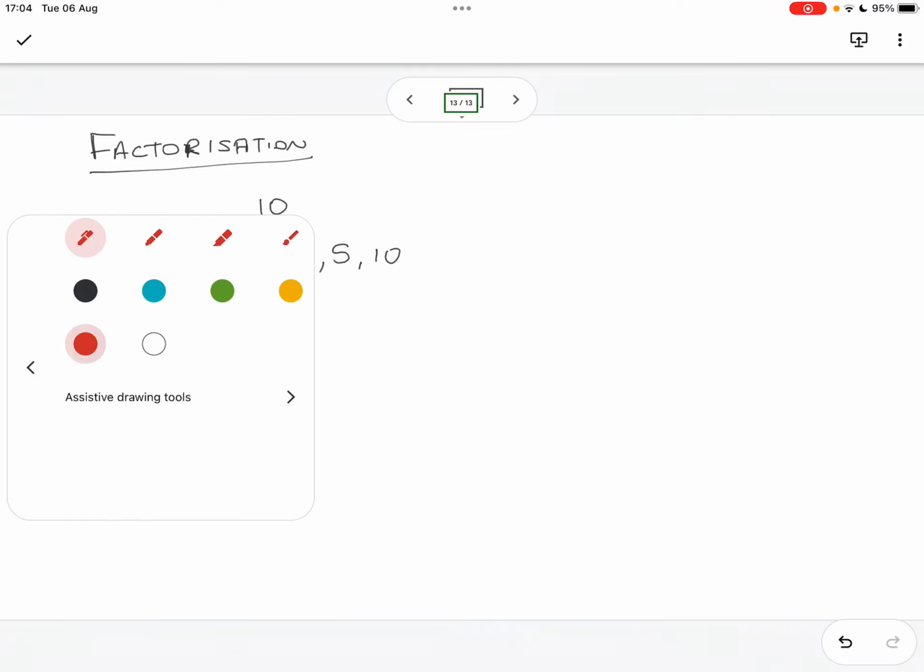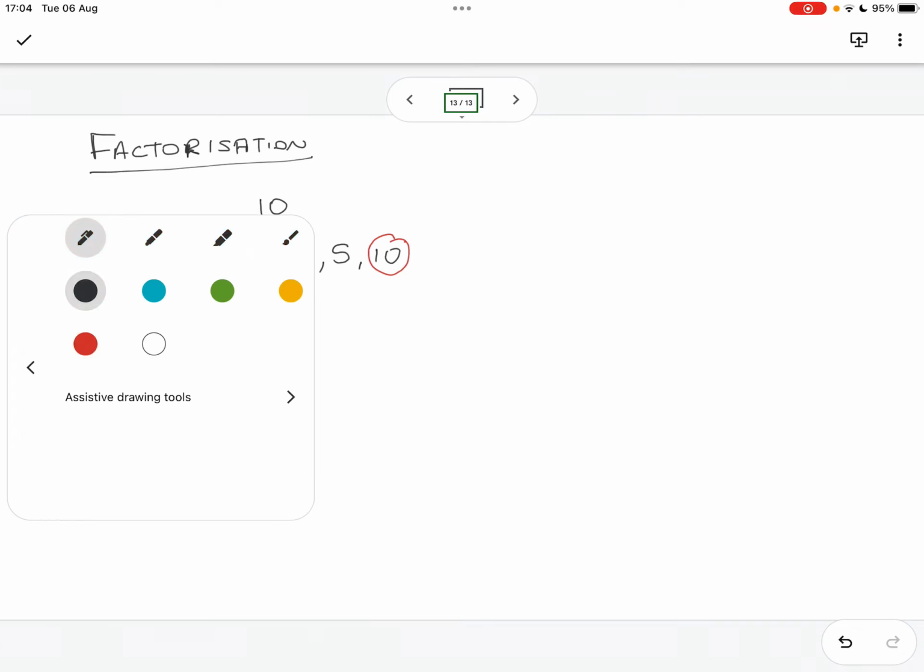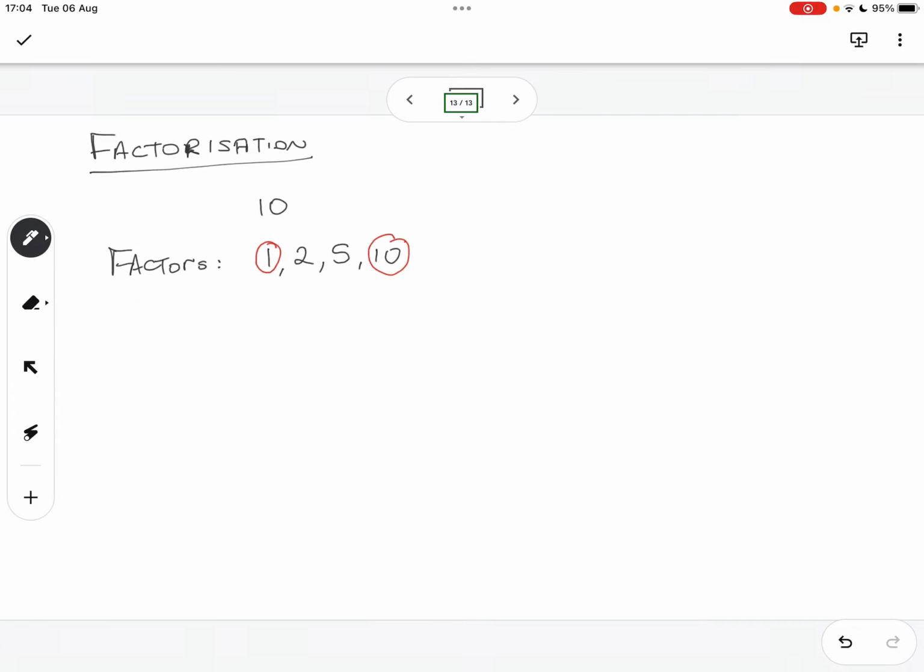Okay, we'll put 10 there, but I'll just circle these. Let's just focus on 2 and 5. How many times does 2 go into 10? 5 times. It goes 5 times, right? And how many times does 5 go into 10? Twice. Yes. Right.